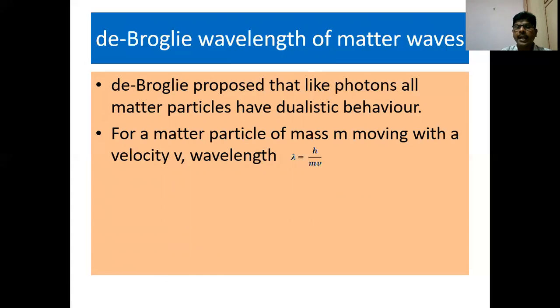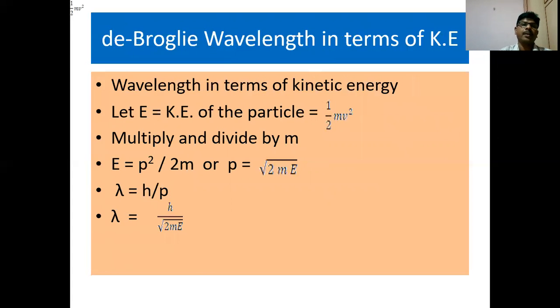For a photon, lambda is equal to h by mc, because photons travel with the velocity of light. For other matter particles, lambda is equal to h by mv, where v is the velocity of the matter particles.